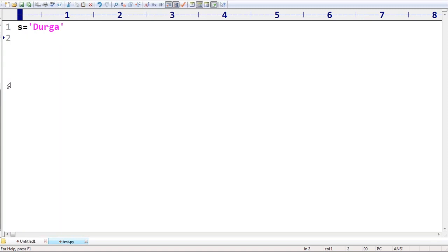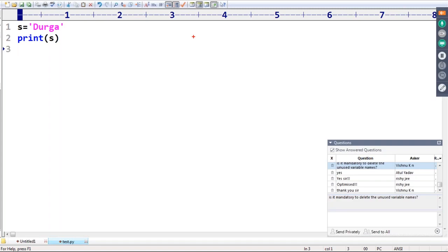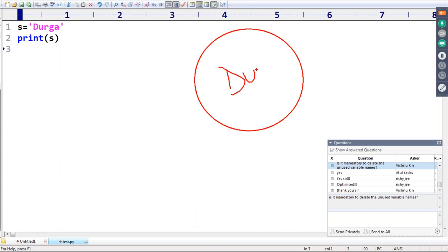Now I'm trying to print s. Perfectly, Durga is the output. Now memory-wise, please observe the diagram: Durga itself is this object, and s is the reference variable for it.